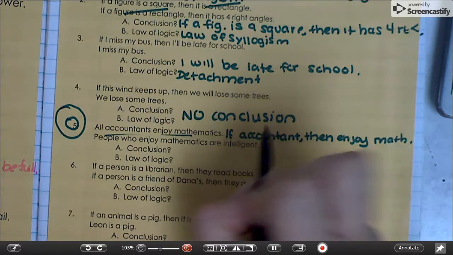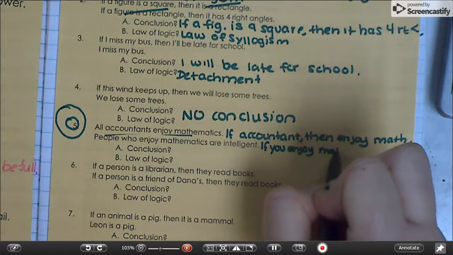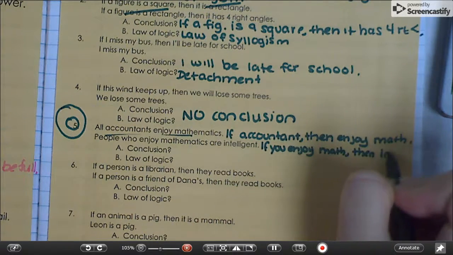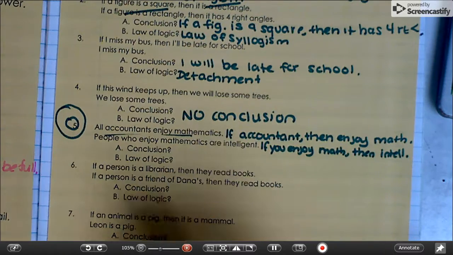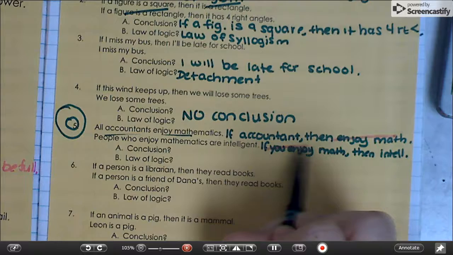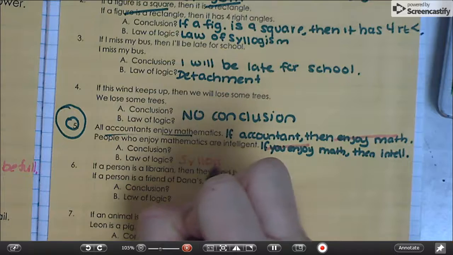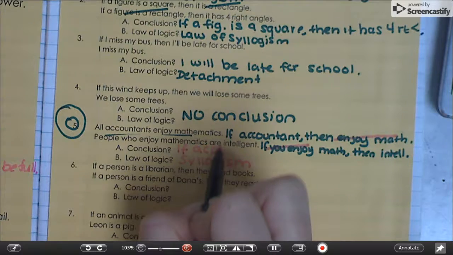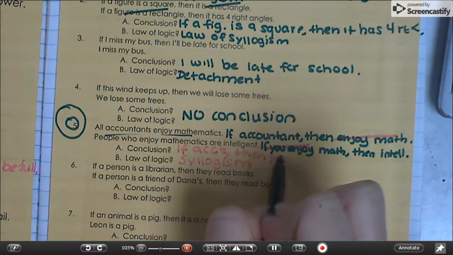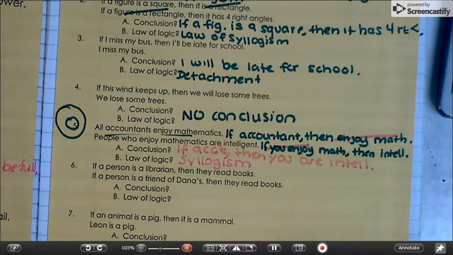People who enjoy mathematics are intelligent. If you enjoy math, then you are intelligent. Do you see how I switched those into conditional form? So now we can look at those and decide which law of logic it could be. Well, it has that repeat in there, so which law is that? Syllogism. And the conclusion would be, if you are an accountant, then you are intelligent. Does that make sense? I hope so.